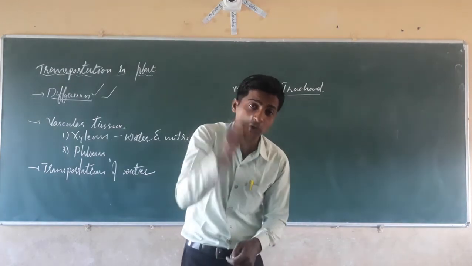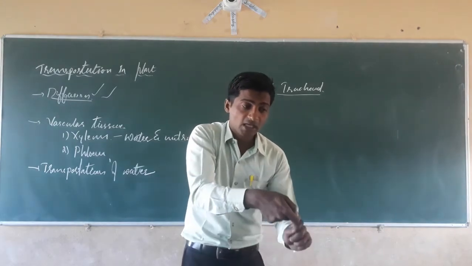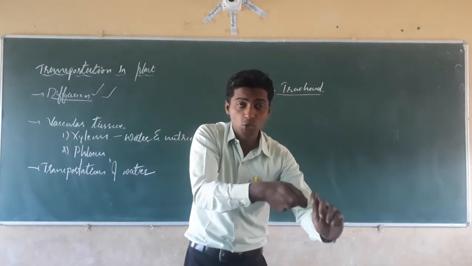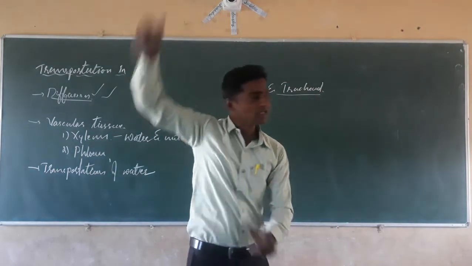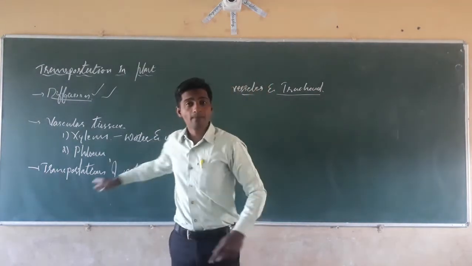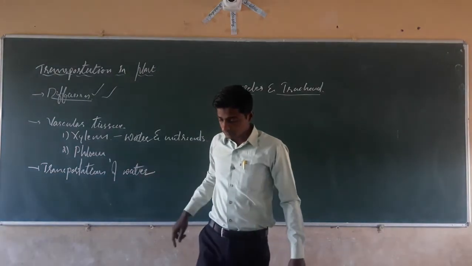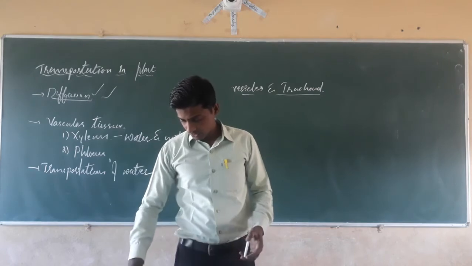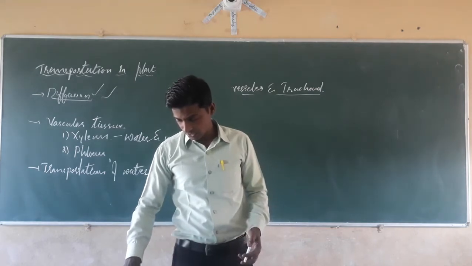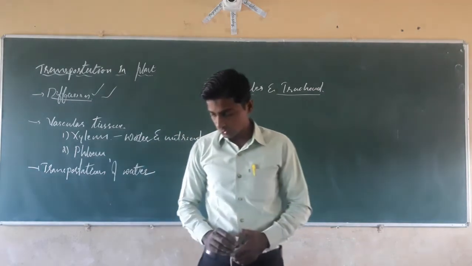What happens in the case of roots? The ionic difference is maintained, and due to the difference in the ions, the movement of molecules takes place through these cells of the xylem, isn't it? Next, there is an ionic difference in the concentration of these ions between the roots and the soil.